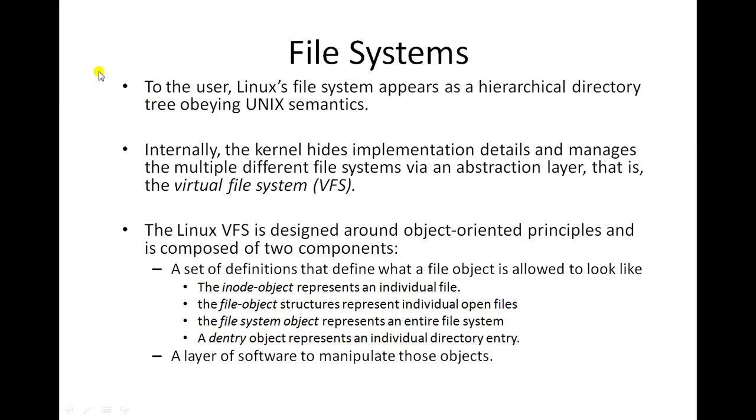With the help of virtual file system, it is possible to have multiple different types of file systems in the Linux. So Linux can have a variety of file systems. That is implemented with the help of an abstraction layer that is called as virtual file system.